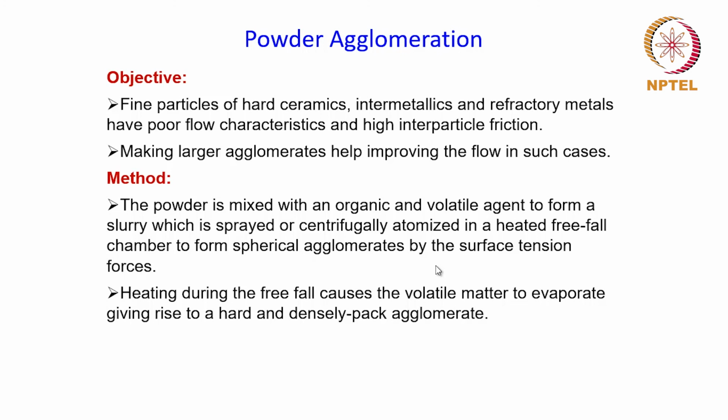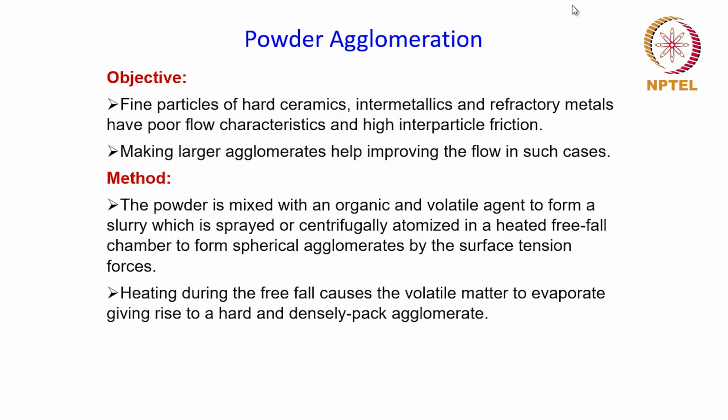This is particularly useful for powders which are very hard, like hard ceramics and intermetallics, or the refractory metal powders which are again very hard, or powders which have poor flow characteristics and high interparticle friction. For example, irregular shaped particles which have high interparticle friction and poor flow characteristics.